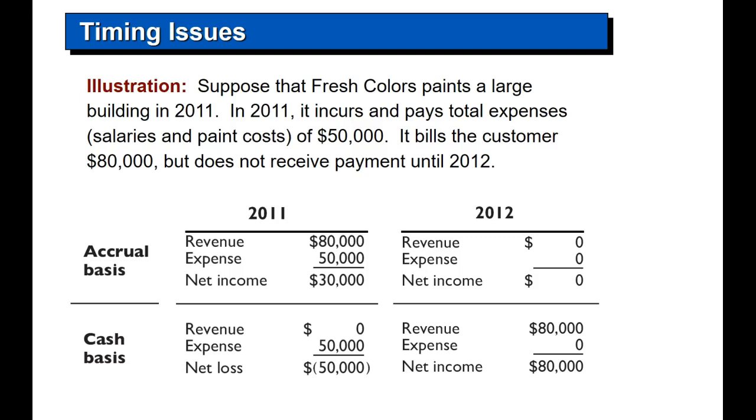In 2012, if he did no other work, revenue of $80,000 and no expenses. And therefore, I'd have a profit of $80,000. Now, that's ridiculous. And it's a timing issue. So, the accrual basis simply states, recognize revenue in the period it was earned and match those expenses that were incurred in earning that revenue in the same time period. So that's why in 2011 you have an income statement that would read revenue 80,000, expenses 50,000, net income 30,000, and nothing in 2012. So that is the reason for us as accountants to report business transactions on an accrual basis.